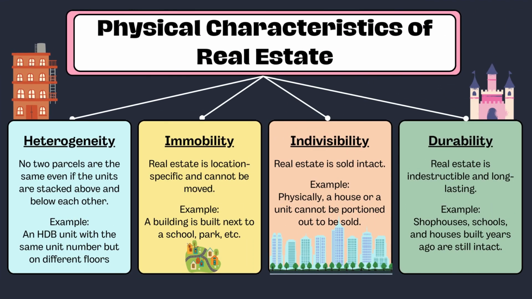Real estate has four physical characteristics: heterogeneity, immobility, indivisibility, and durability. It is heterogeneous as no two parcels are the same, even if they share the same stack and layout, as the floor level is different. Real estate is immobile as it is location-specific and cannot be moved. The indivisibility of real estate in the physical sense disallows selling the property partially. Lastly, real estate is durable as it is indestructible in nature.